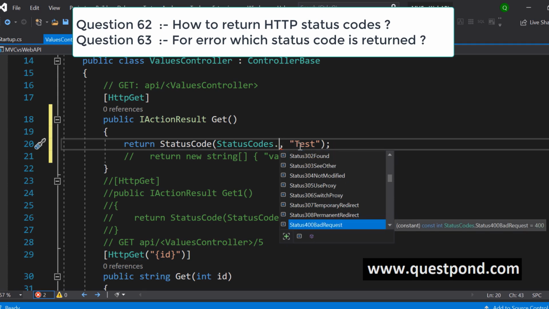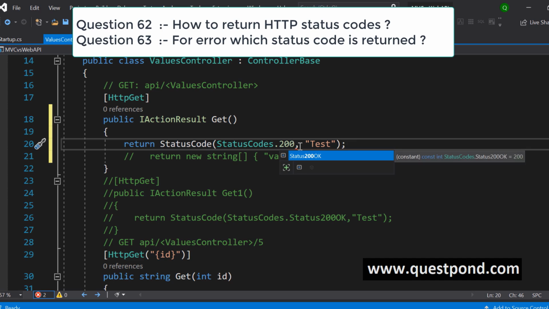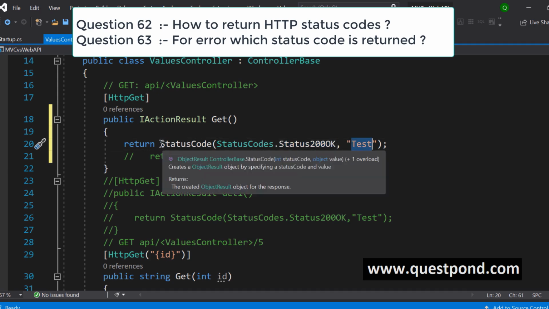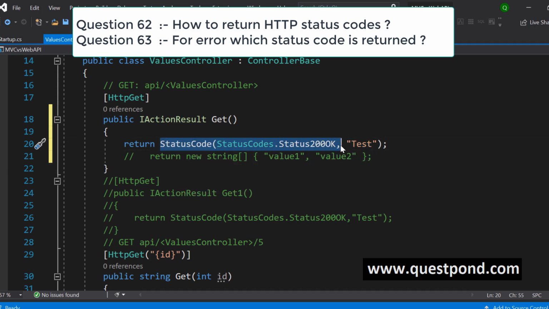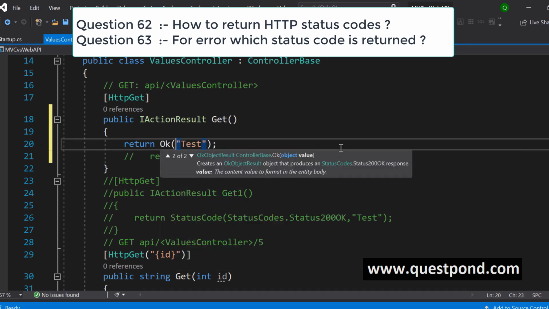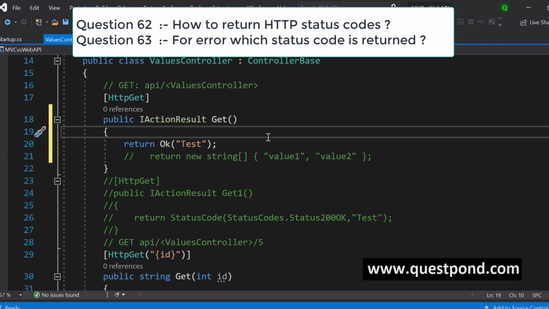But now let us say this is a happy situation. Everything is successful, so it will be 200. Okay. And then the data. Now at this moment, the data is a string, but it can be an object. It can be a complex data type, right? So we use this syntax to return status code as well as the data. Now for OK, there is a shortcut as well. Please remember, rather than writing these big lines of code, you can also say here Ok like this. So there is a shortcut as well.